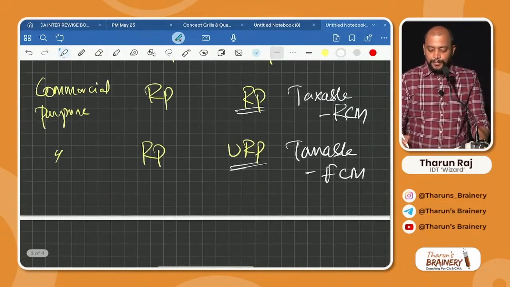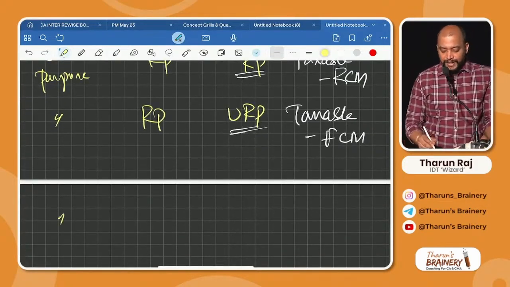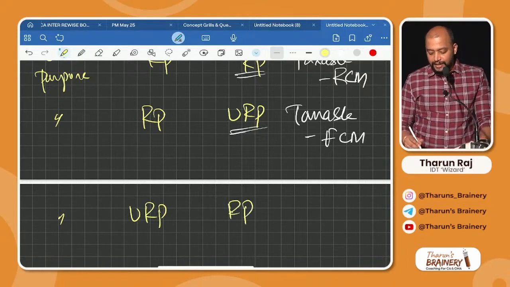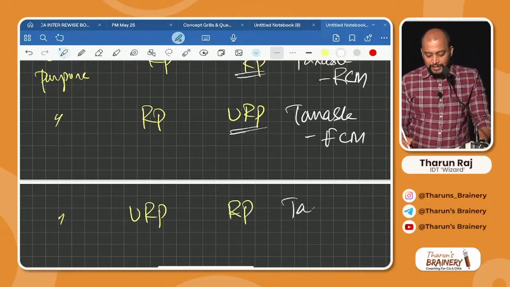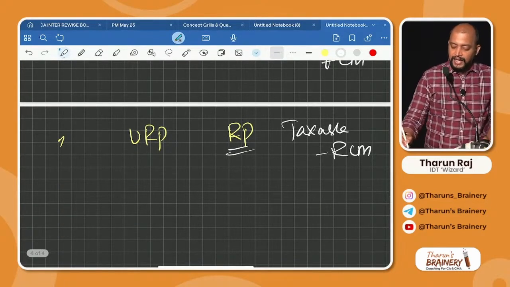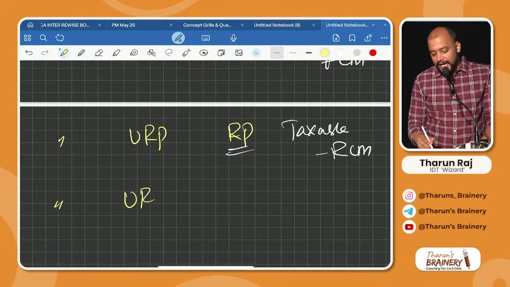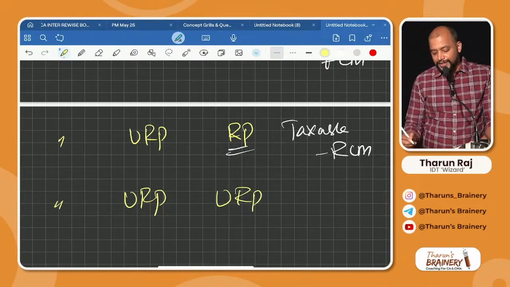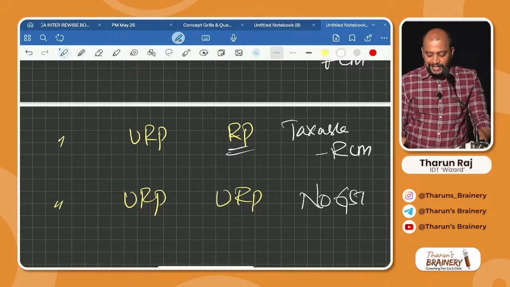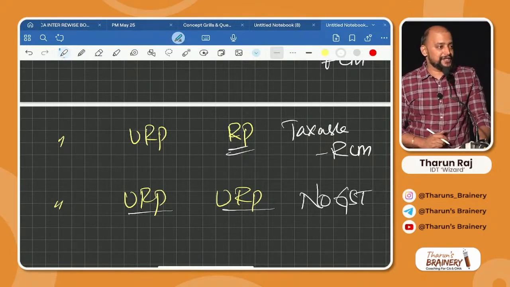Then next, suppose it is commercial purpose by an unregistered person to a registered person, then taxable, under RCM. Why RCM? Because the recipient is registered. Then commercial purpose by unregistered person to unregistered person: very good, there is no GST because both are unregistered.